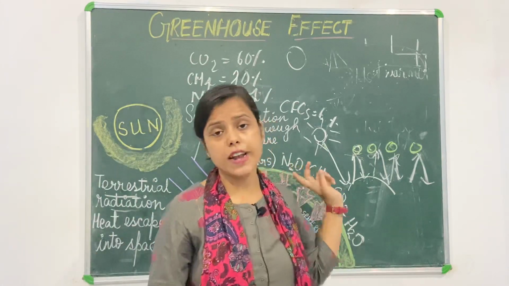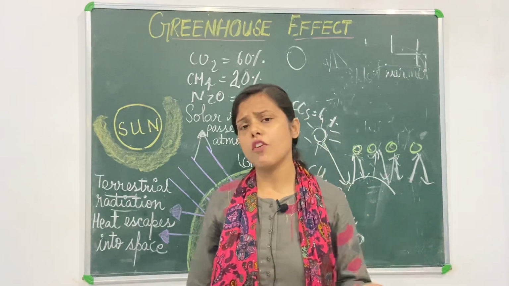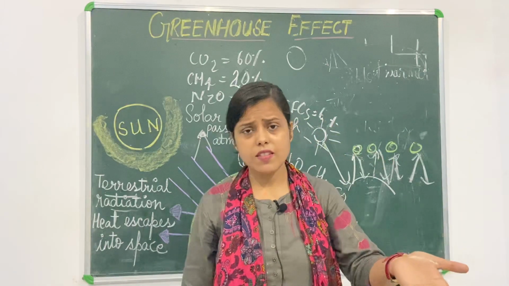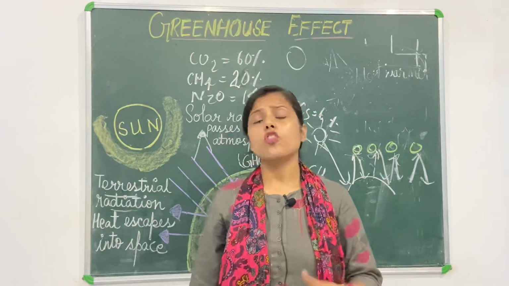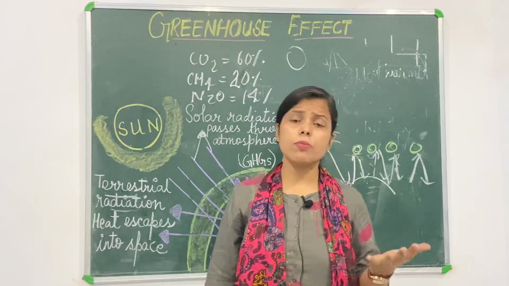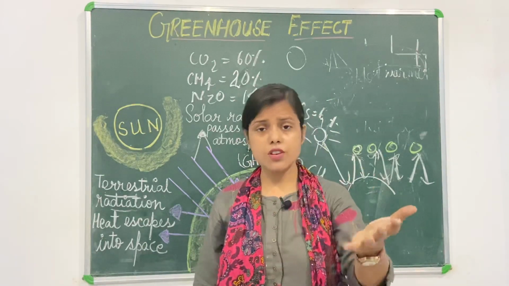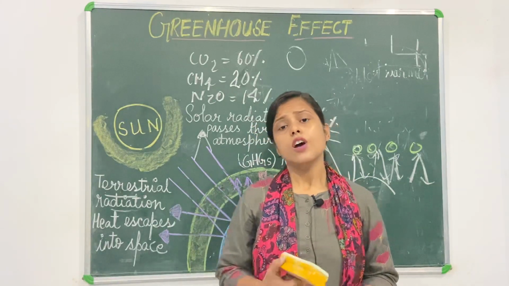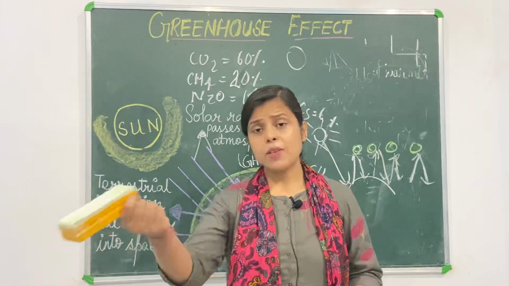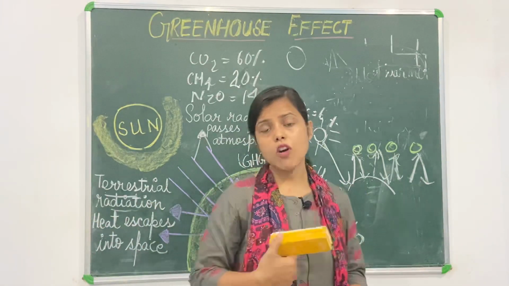Now we will be discussing the sources from where these gases come, that means carbon dioxide, CH4, nitrous oxide. Carbon dioxide comes from the burning of fossil fuels, from industries it is emitted, then deforestation. Methane comes from paddy fields, natural wetlands, animal waste, livestock waste. Nitrous oxide comes from the use of chemical fertilizers, and also from the burning of fossil fuels.